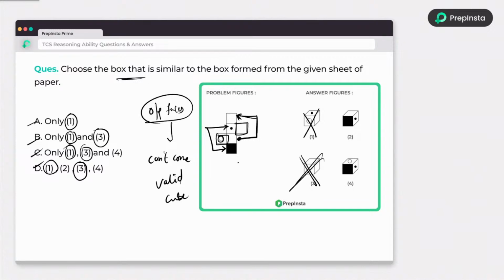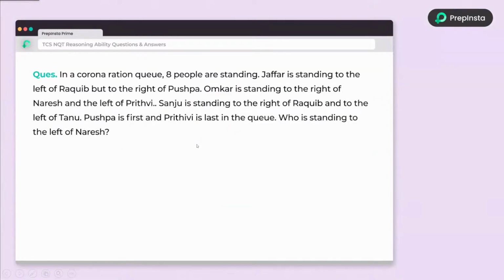If 3 is wrong, I can eliminate option B, option C, and option D, and I get only one answer, which is option A. It's very simple, guys. Yes, Bhaskar said it correctly. And for the remaining people, if you understood very well, good; or else please watch the visual reasoning course in our PrepInsta Prime and start doing the remaining problems.